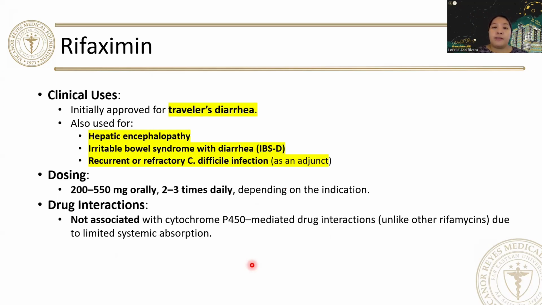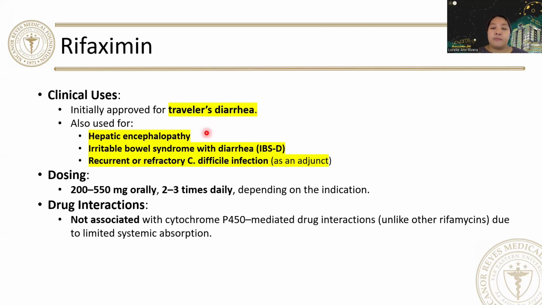So you might have heard of this drug. This is commonly known as Normix. The brand name is Normix. So the generic is rifaximin because it is commonly used in traveler's diarrhea. So please remember that.